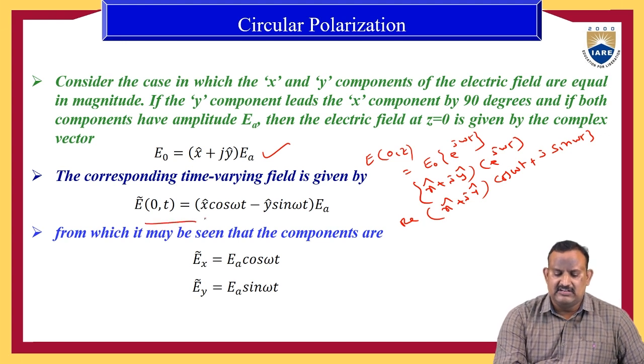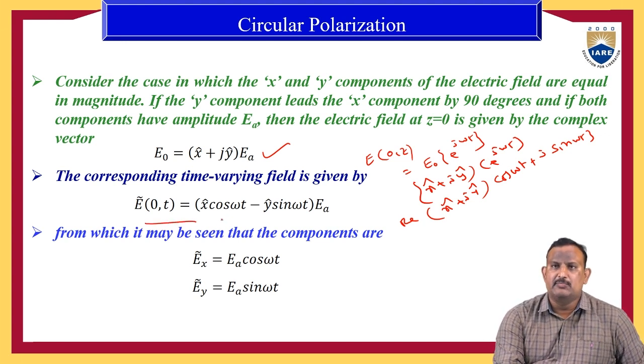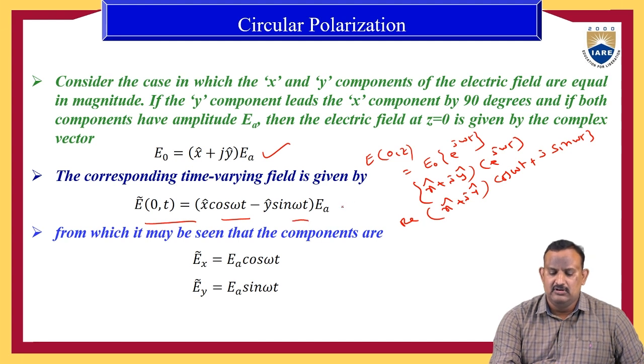Then E(0,t) = (x̂ cos ωt - ŷ sin ωt) EA.